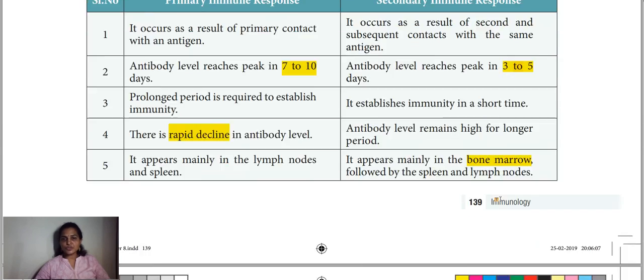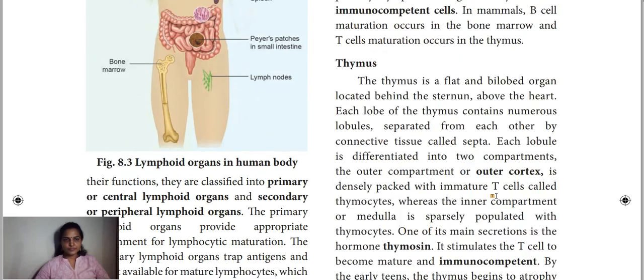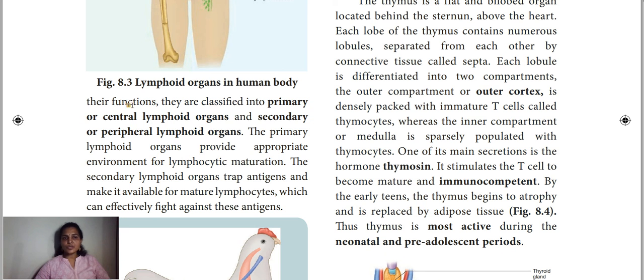Based on their functions, we can classify lymphoid organs into primary lymphoid organs and secondary lymphoid organs. The primary organs we call central lymphoid organs and the secondary organs we call peripheral lymphoid organs. The primary lymphoid organs provide the proper environment for the lymphatic cells to mature.